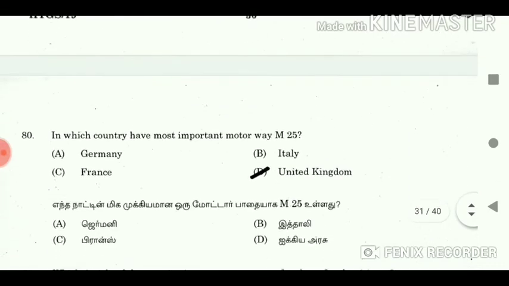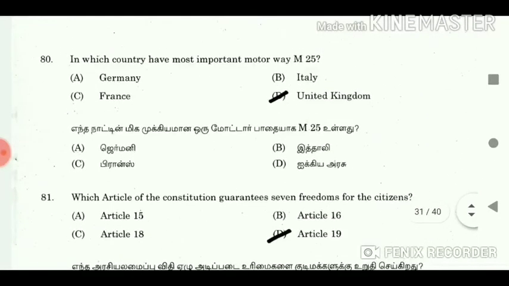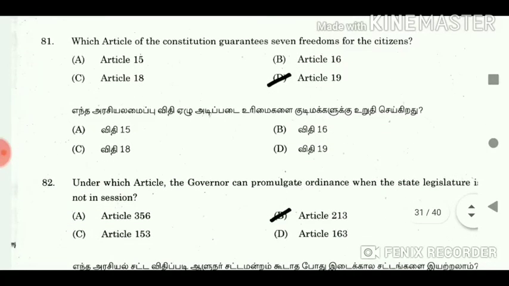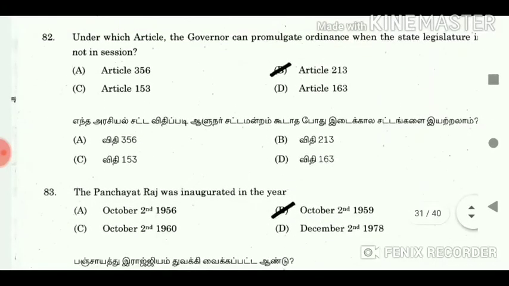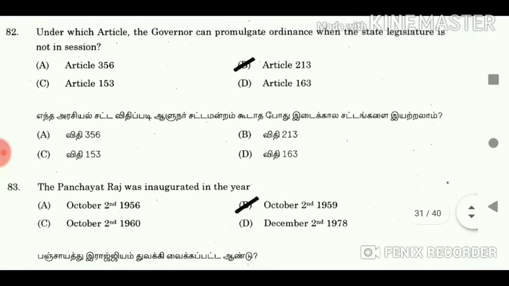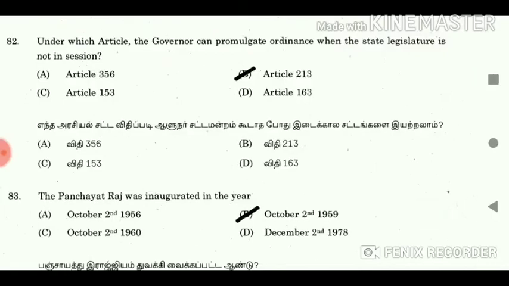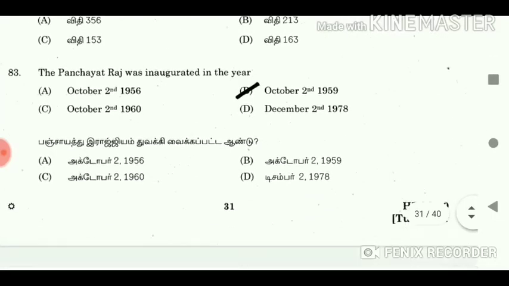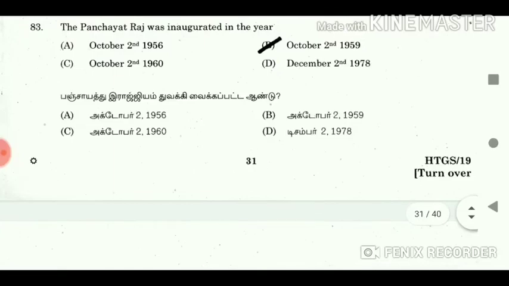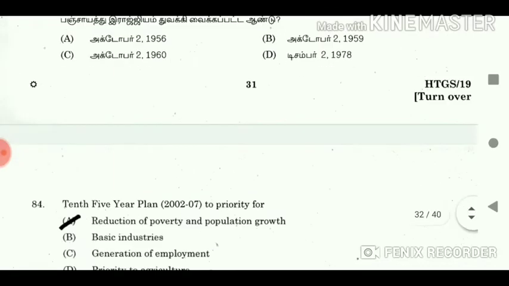Answer Israel. 80. In which country is the most important motorway M25? Answer United Kingdom. 81. Which article of the Constitution guarantees 7 freedoms for the citizens? Answer Article 19. 82. Under which article can the governor promulgate an ordinance when the state legislature is not in session? Answer Article 213. 83. The Panchayat Raj was inaugurated in the year. Answer October 2nd, 1959.